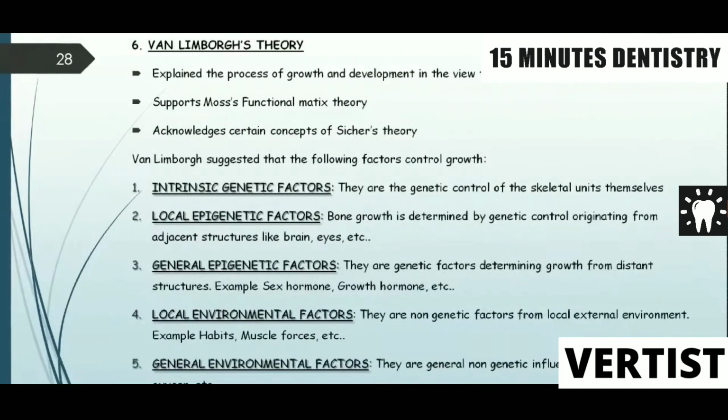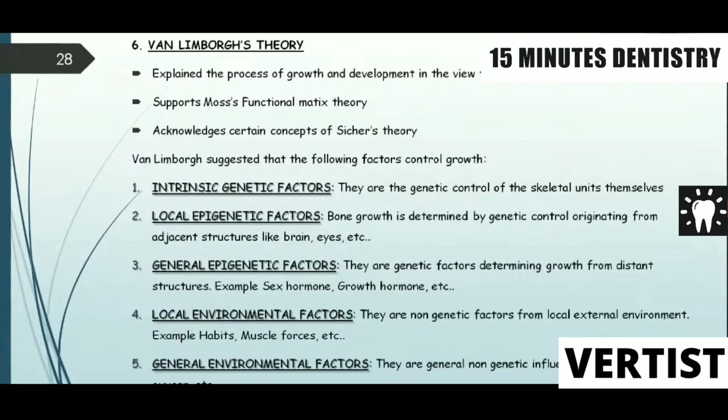This is again a very important theory, as suggested by Van Limborgh. It explains the process of growth and development in a view that combines all major theories. See, dear students, not a single factor is contributing to growth, but growth is a complex process whereby multiple factors are simultaneously acting. That is what Van Limborgh tried to explain. It supports Moss's functional matrix theory, acknowledges certain concepts of Sicher's theory, and Van Limborgh suggested that the following factors control growth: intrinsic genetic factors, local epigenetic factors, general epigenetic factors, local environmental factors, and lastly, general environmental factors.